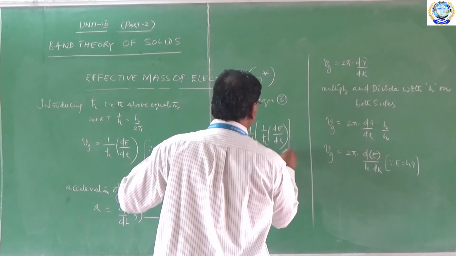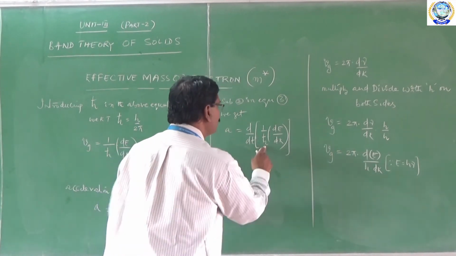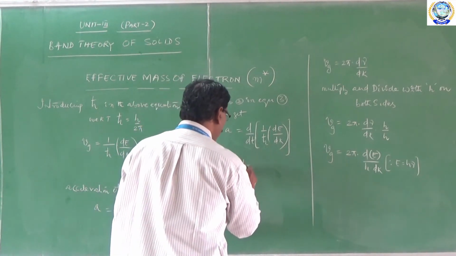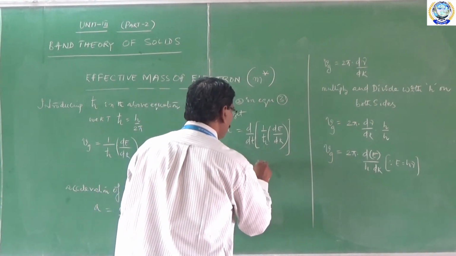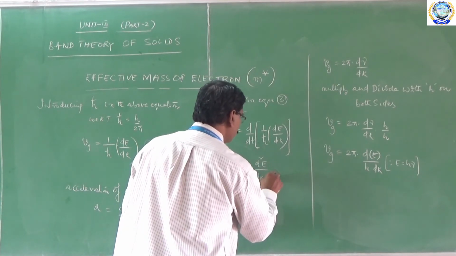Now after simplifying this, 1 by h cross is constant, so take it out of the differential term. I will get A is equal to 1 by h cross into d square E by dk dt.